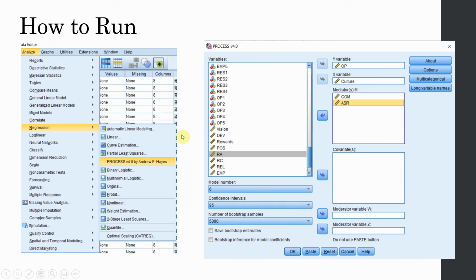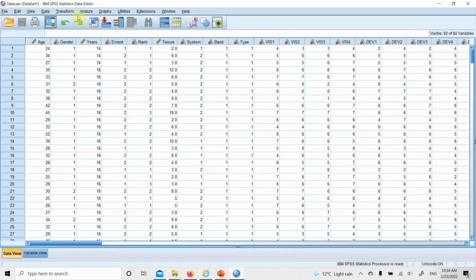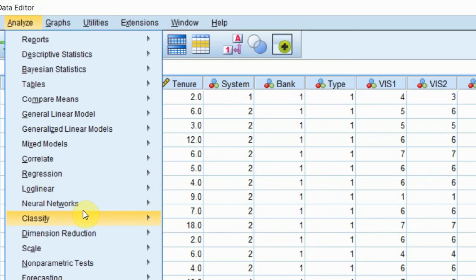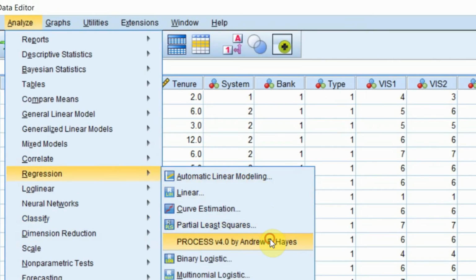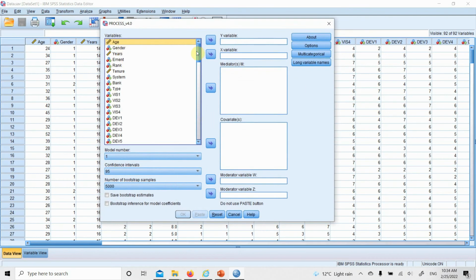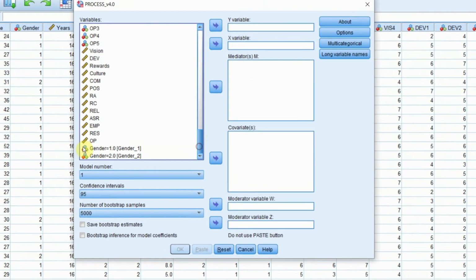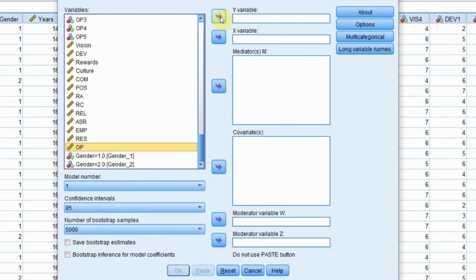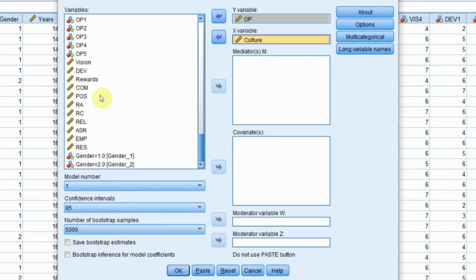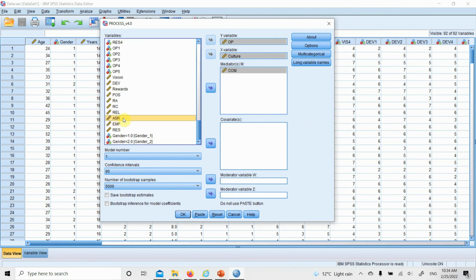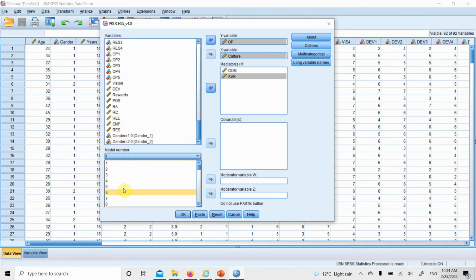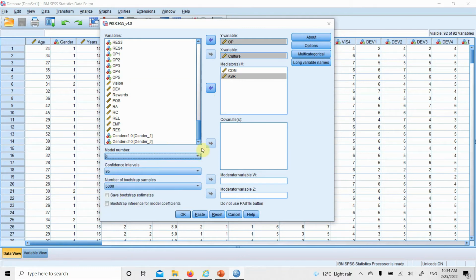Now how do we run it in SPSS? Let's go to SPSS. So we go to Analyze, Regression, PROCESS macro. My dependent variable is organizational performance. My independent variable is culture. My first mediator is commitment. The other one is assurance. I'm looking to do serial mediation, so model number 6.